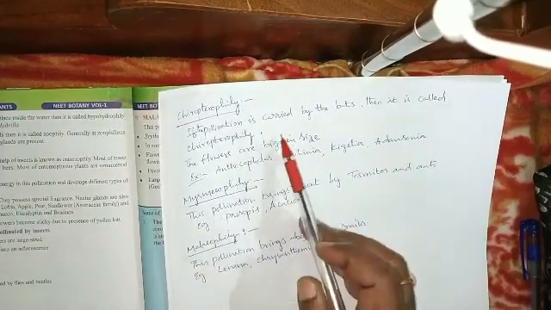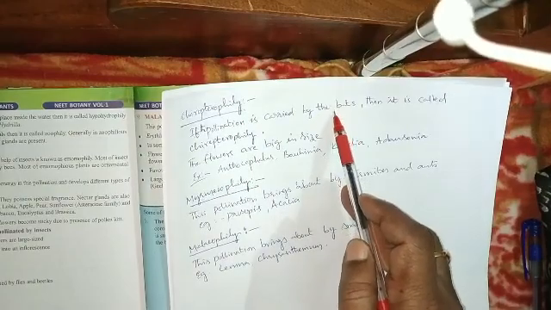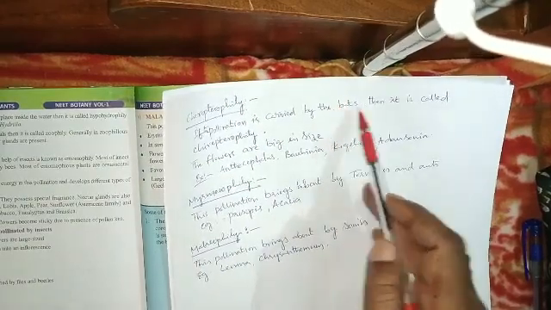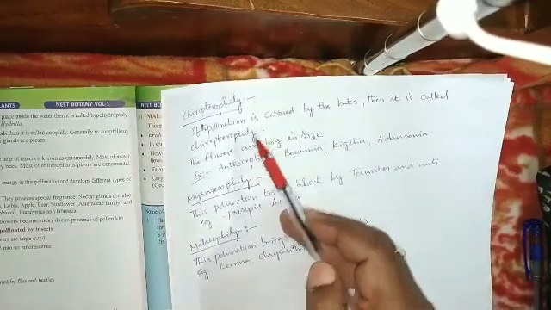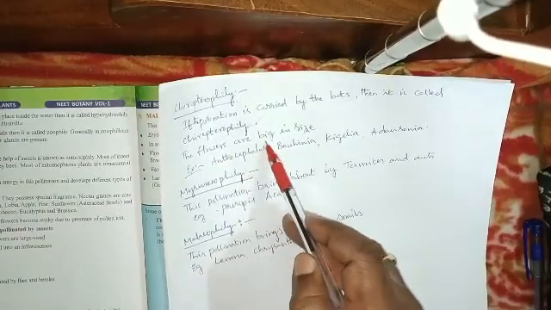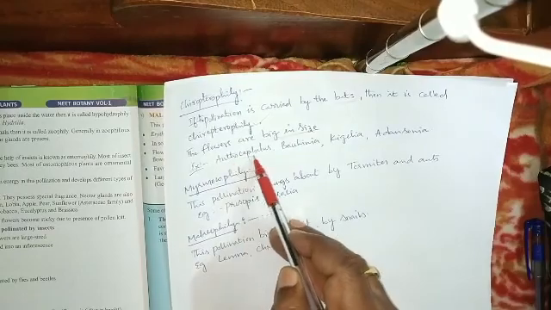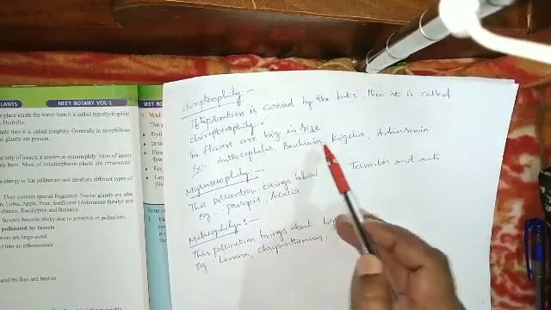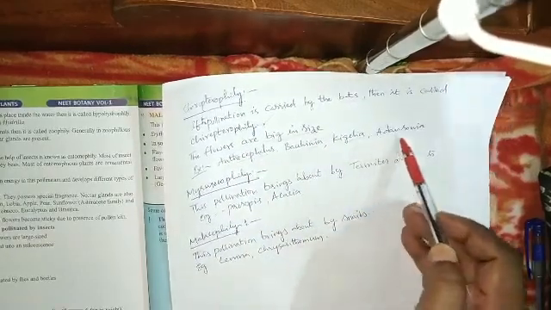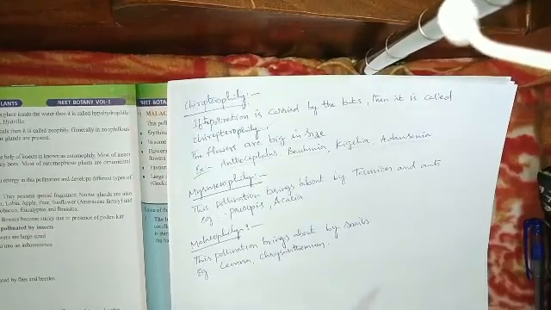Chiropterophily means the pollination is carried out by bats. Bats are the pollinating agent here. It is called chiropterophily. The flowers are big in size. Examples: Anthocephalus, Bauhinia, Kigelia, Adansonia are the examples for chiropterophily.